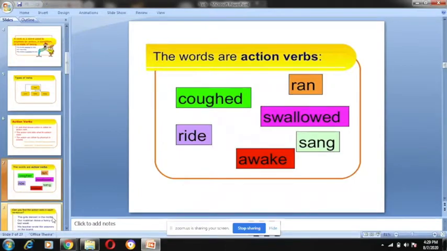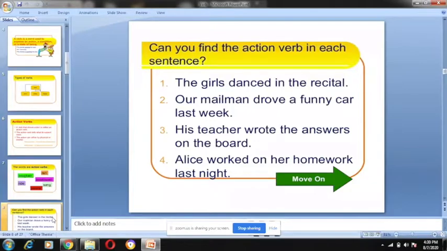Now, can you find the action verb in each sentence? The girl danced in the recital. Which is the action verb? Danced. Our mailman drove a funny car last week. What is the action here? Drove. His teacher wrote the answer on the board. What is the action here? Wrote. Alice worked on her homework last night. What is the action here? Worked.